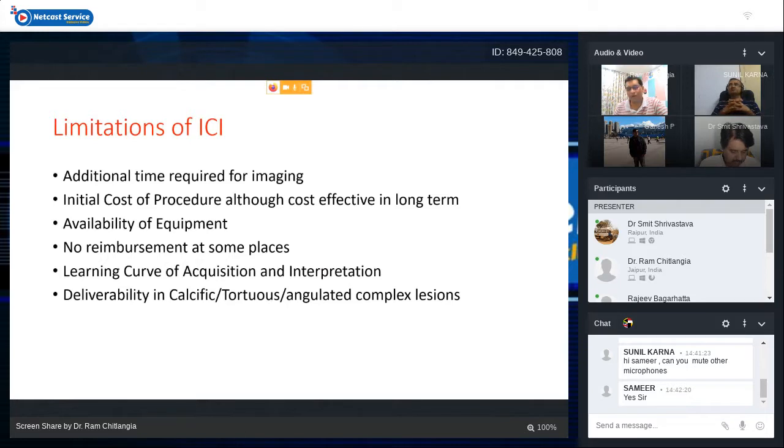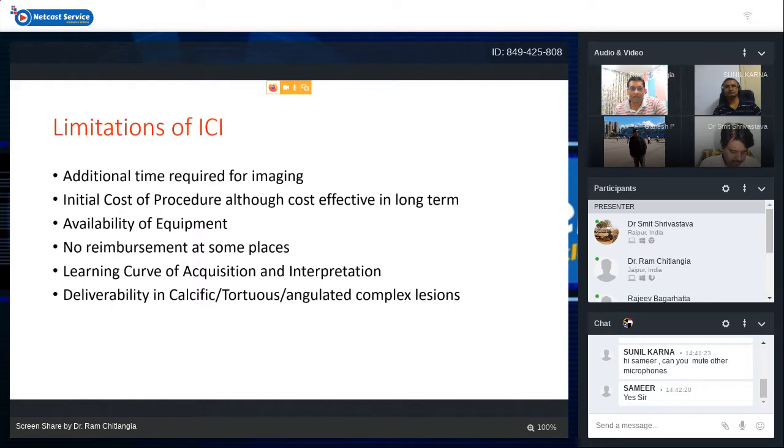The initial cost of the procedure is high, but if you do the cost effective analysis, then in the long term it will be cheaper as compared to putting 2 stents or 3 stents rather than 1 stent. So sometimes it saves stents. Availability of equipment may be a consideration in some cath labs. Not every cath lab has the equipment. And there is also the issue of reimbursement by the government or private organizations or TPAs. Then there is the learning curve of image acquisition and adequate interpretation, but it is not very difficult. You can learn very well after 30-40 cases.